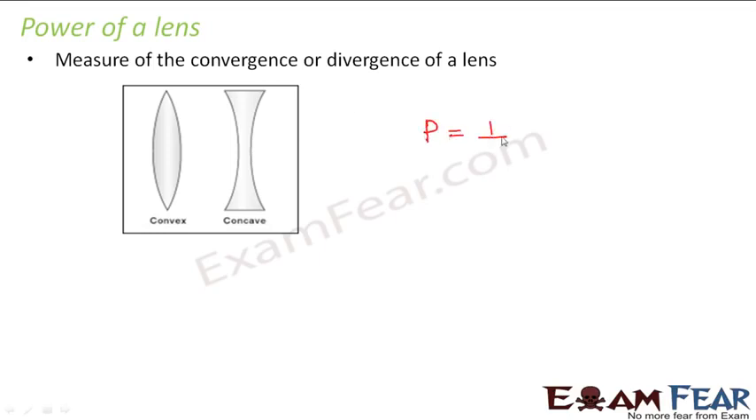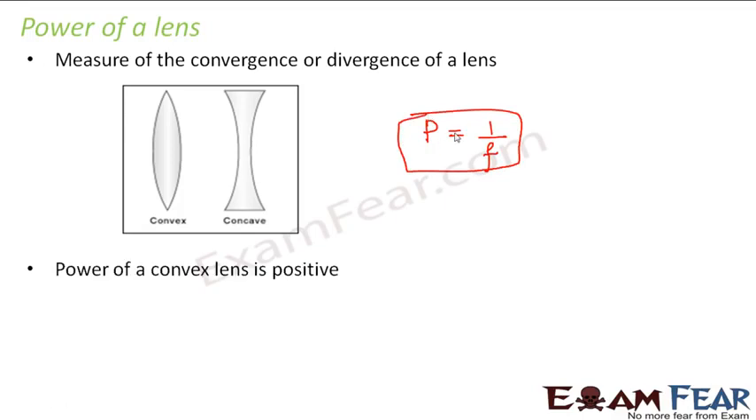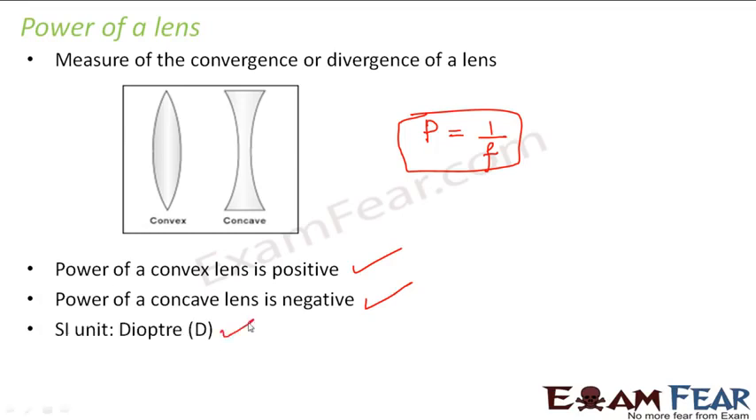So power is calculated as 1 upon f, where f is the focal length of the lens. Now we know that focal length of a convex lens is positive, therefore power of a convex lens is also positive. Focal length of a concave lens is negative, therefore power of a concave lens is also negative. The SI unit of power is diopter. Now, if you have your focal length in meters, then your power is calculated in meter inverse, and 1 meter inverse is actually 1 diopter. So, if you have your focal length in meter, you can calculate power of a lens in diopters.